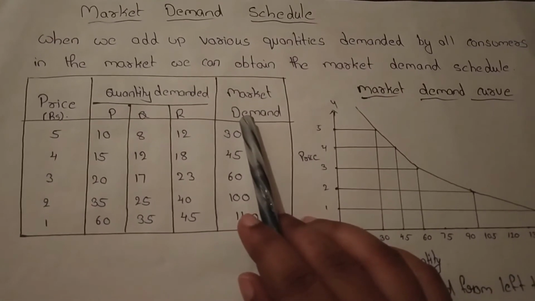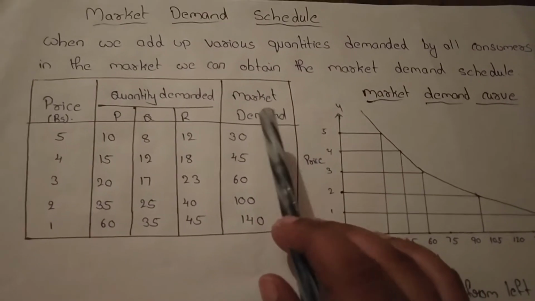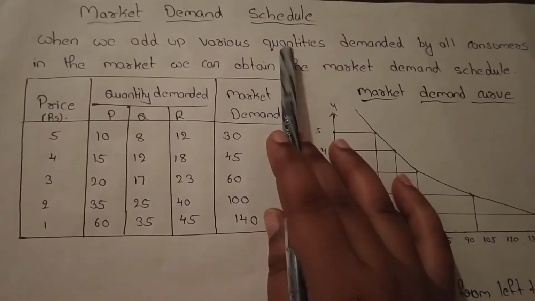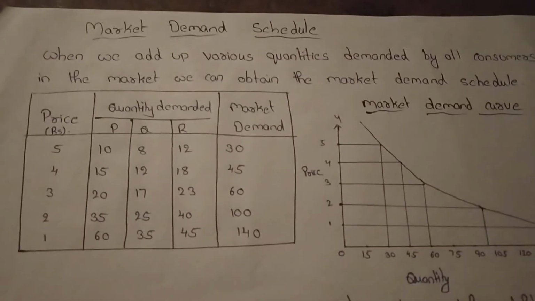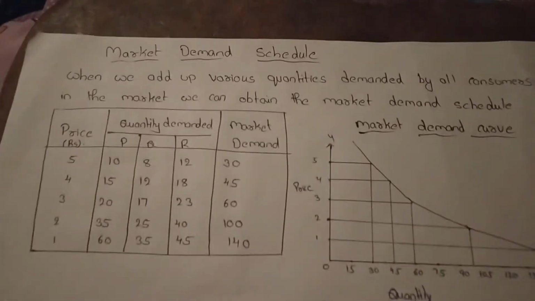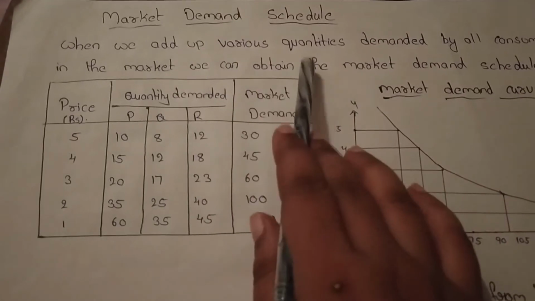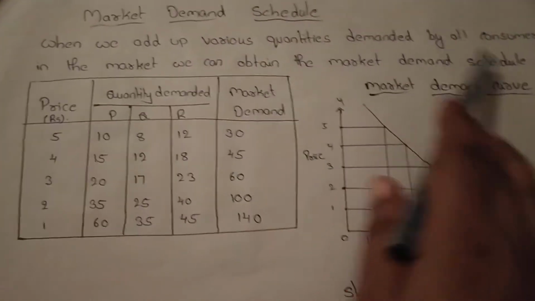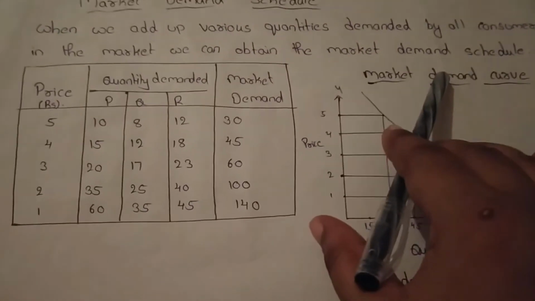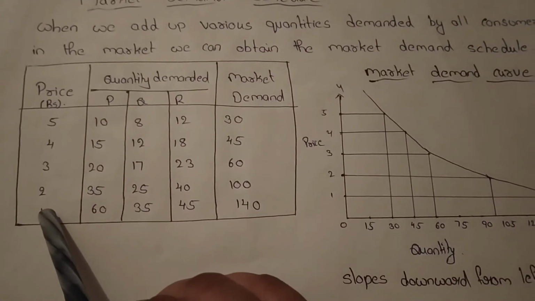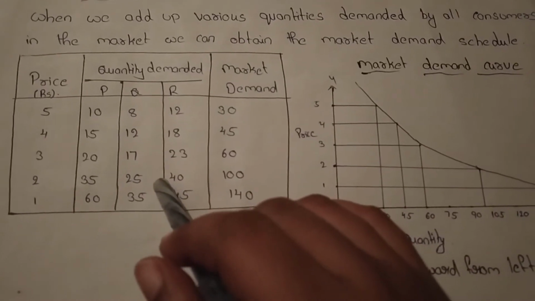But in the market, there are so many customers coming in. So by using this market demand schedule, the customers' purchasing power should be calculated. When we add up the various quantities demanded by all consumers in the market, we obtain the market demand schedule. It means there is a difference in prices and also a difference in quantities purchased by the customers.